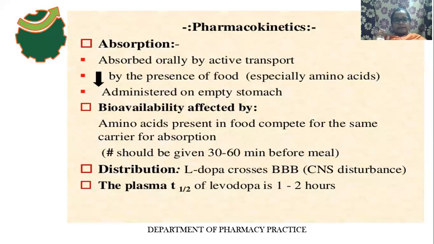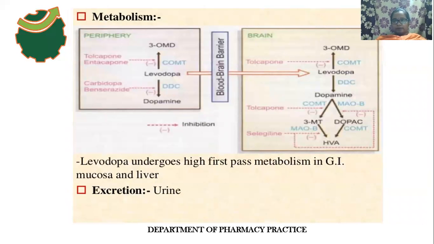The distribution of levodopa: it crosses the blood-brain barrier. The plasma half-life of levodopa is 1 to 2 hours. And what is the metabolism of levodopa? When levodopa is taken by the oral route and used alone, 95% of it will be metabolized, degraded, in the peripheral region only.